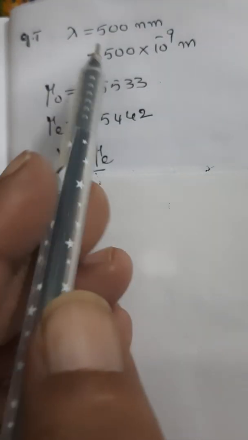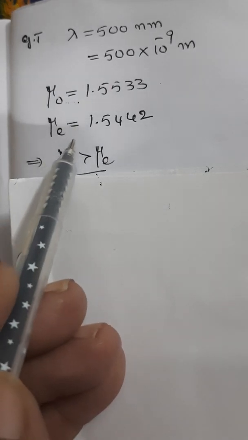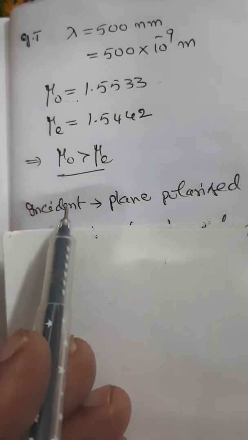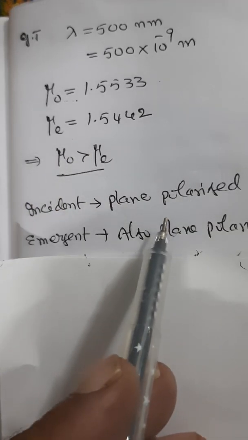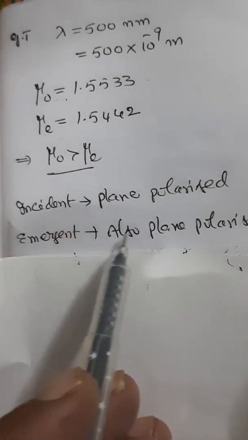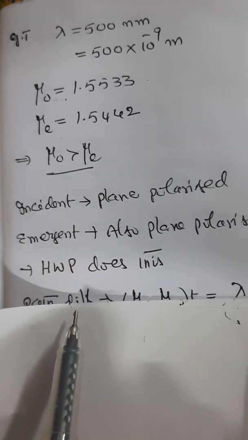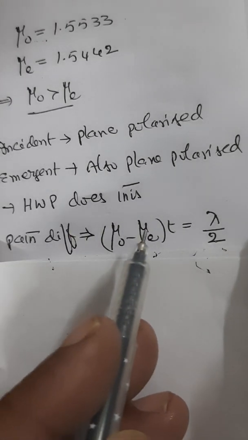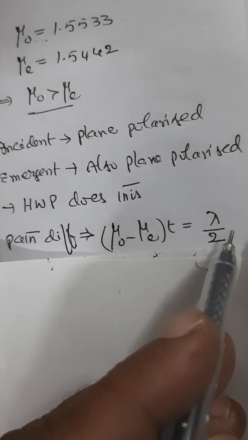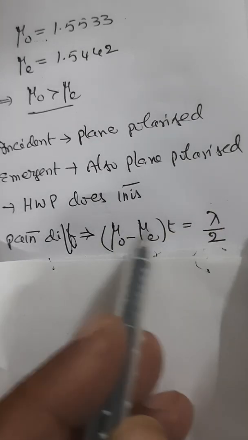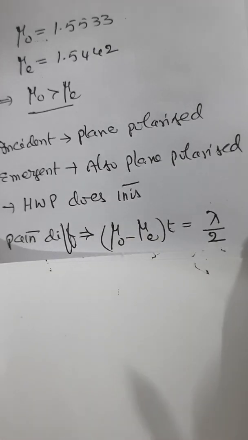Now he is saying that these two rays are getting combined. So here if you observe, mu O is greater than mu E. Also he is saying that the incident ray is plane polarized and the emergent ray is also plane polarized. This can happen only through a half wave plate. So in that context, the path difference is equal to lambda by 2. That is, mu O minus mu E into T is equal to lambda by 2. So we have to calculate T. So T will be, by cross multiplication, lambda divided by 2 into mu O minus mu E. So that is the equation.